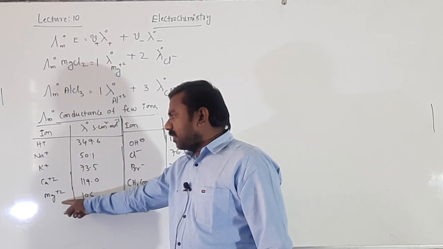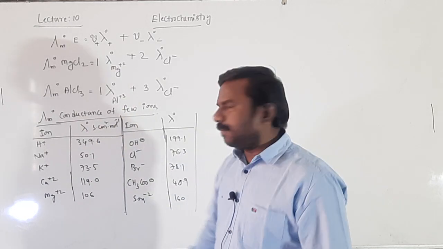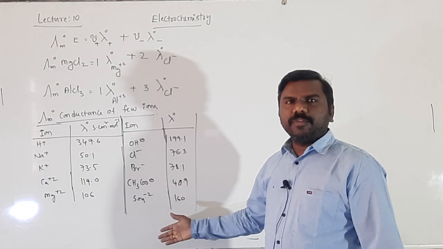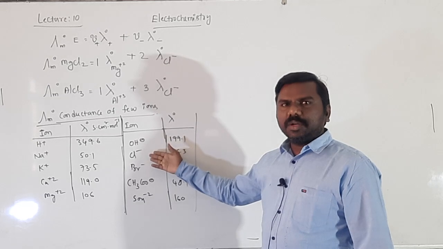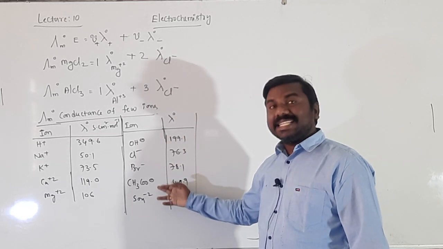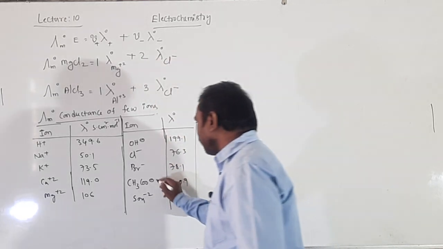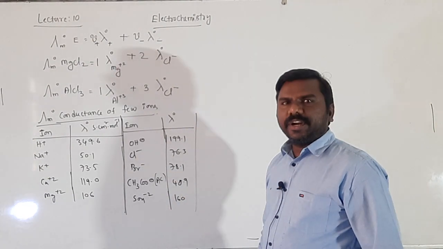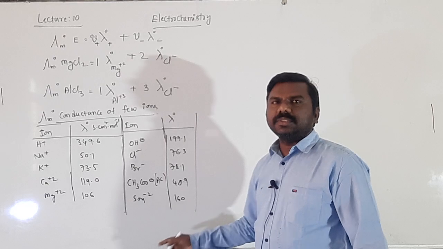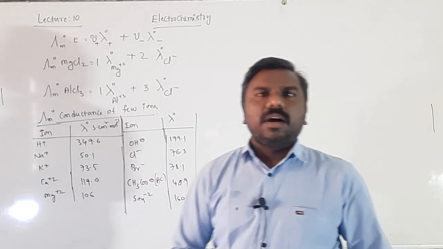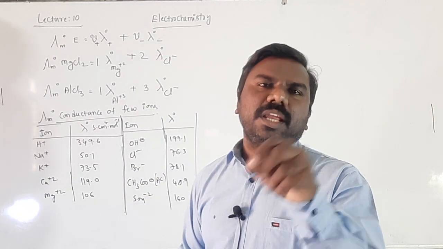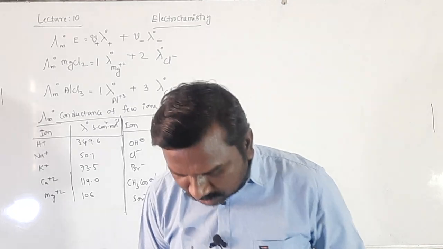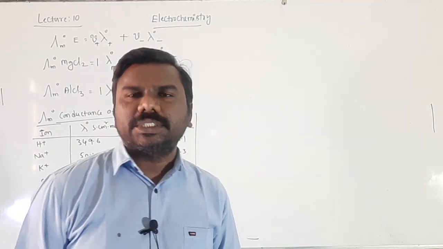Sodium, potassium, calcium, magnesium are given. And for a few anions, hydroxide ion, chloride ion, bromide ion, acetate ion indicated as AC, and sulfate ion, the values are given, meaning ionic conductance at infinite dilution. So based on that they gave a few questions, students.